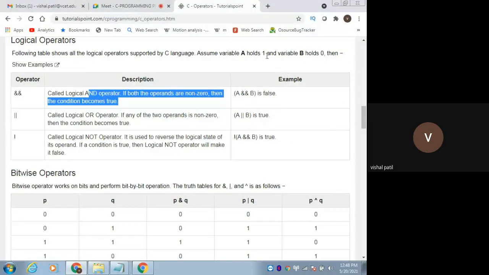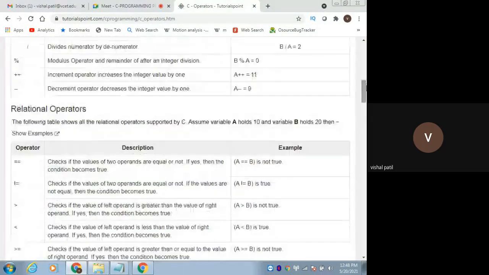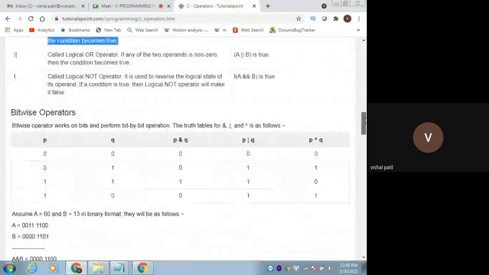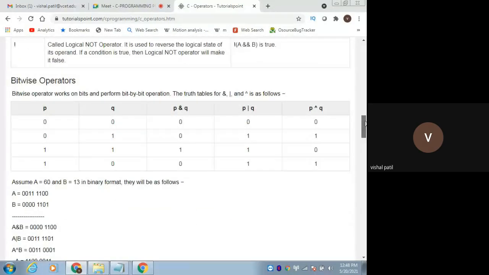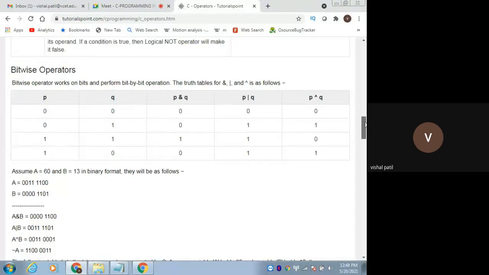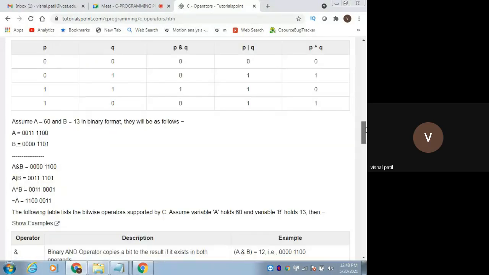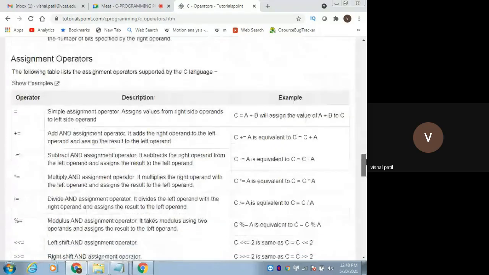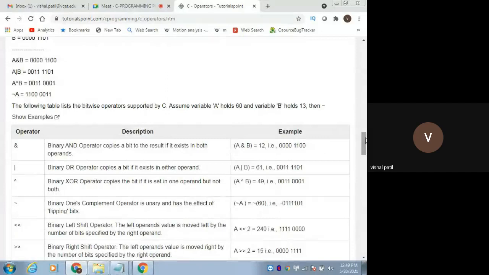Okay, so these are the logical operators. Have all of you understood these logical, relational and arithmetic operators, so that we can go to the next category, that is bitwise operators? Yes or no? Yes, sir. Okay.